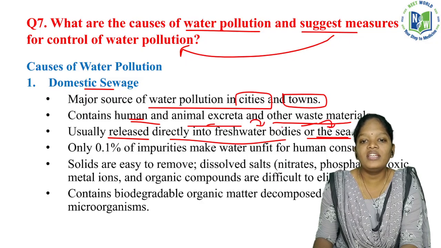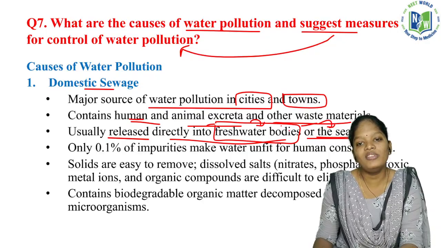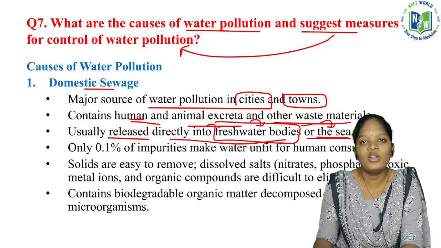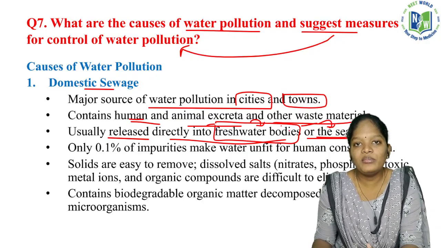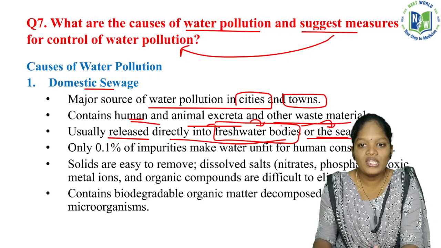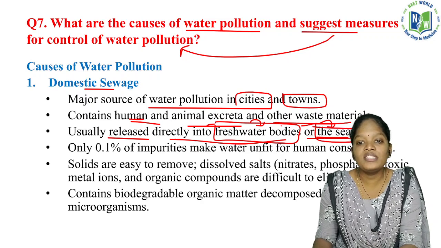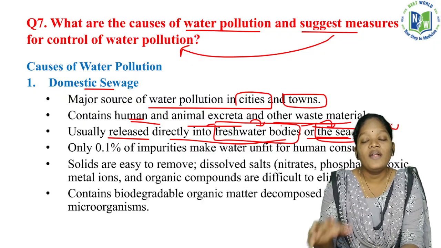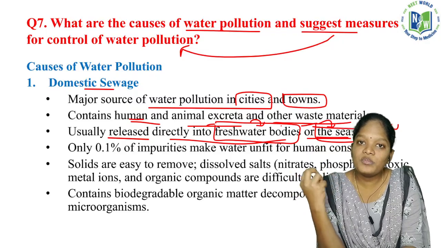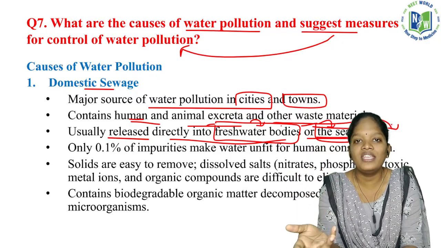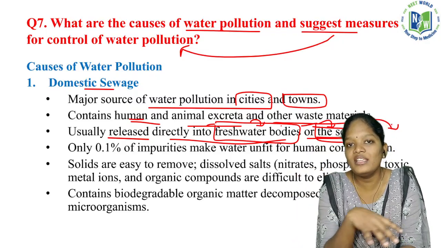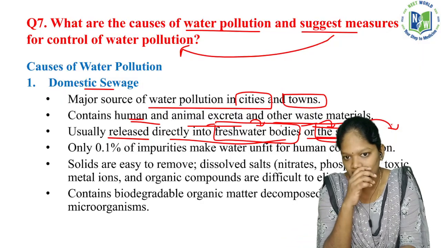And if the excretory products enter the freshwater bodies, obviously those water bodies will not be readily available for domestic use. And also if it is mixed with the sea, the entire sea is getting spoiled. Based on the excretion by those organisms, the organisms present in that water body are also getting affected. So obviously the entire ecosystem will get damaged because of this excretion.